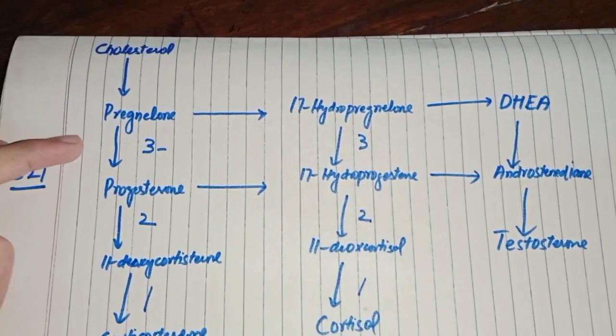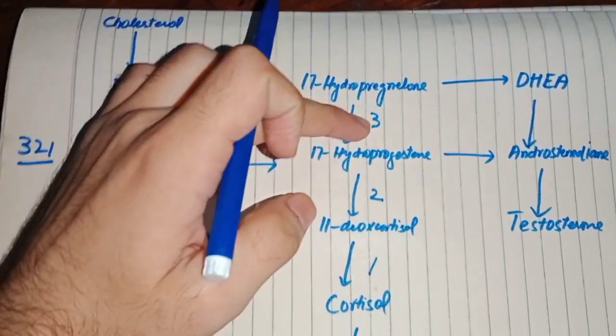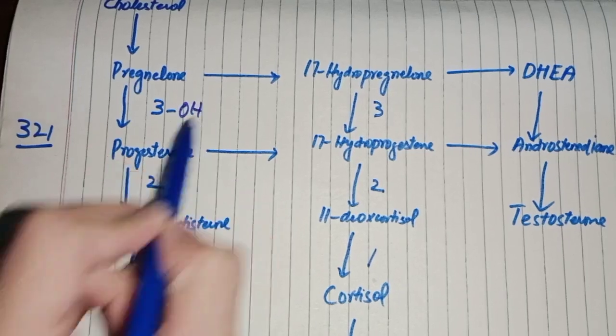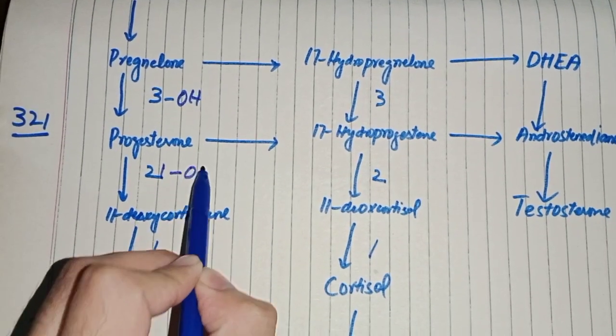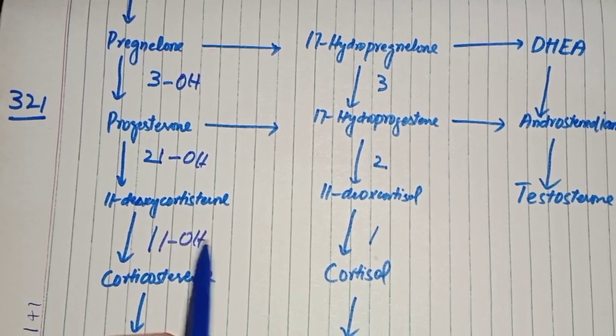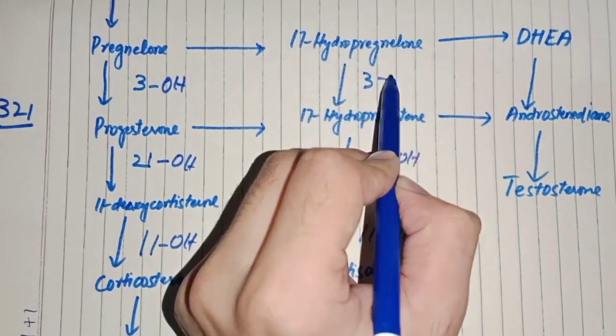So what is this 3-2-1? The easy way to understand this concept is to learn the 3-2-1. Same on this side, 3-2-1. This 3-2-1 is 3 hydroxylase, 21 hydroxylase. You just add 1 to the 2, and here is 11 hydroxylase. Same on this side: 11 hydroxylase, 21 hydroxylase, and 3 hydroxylase.